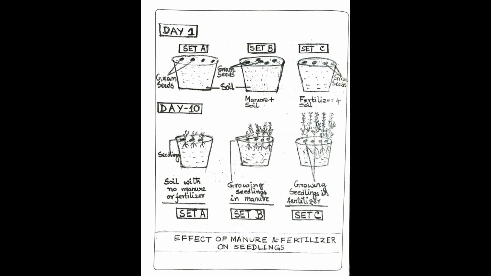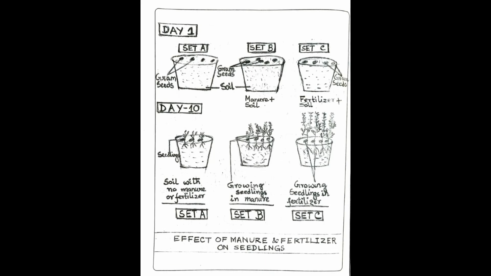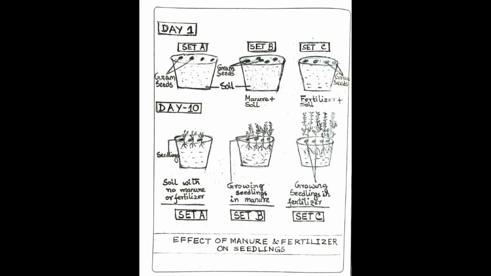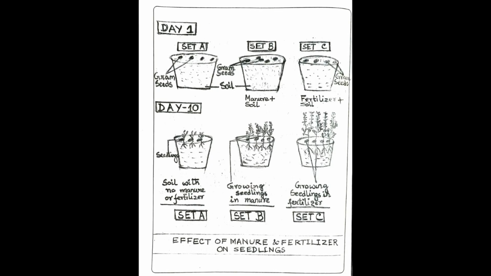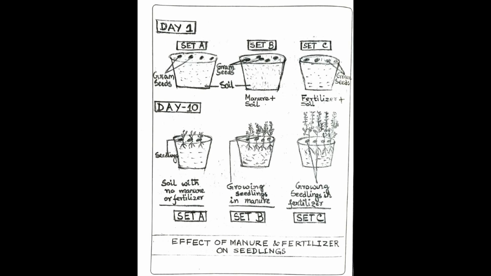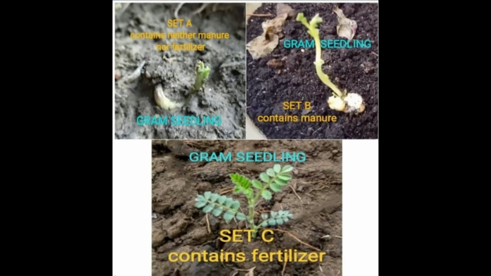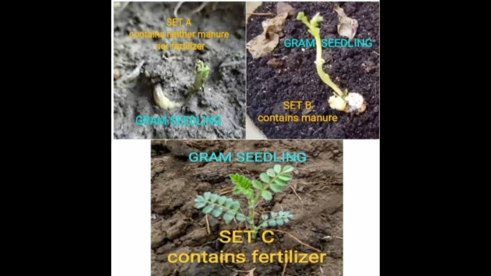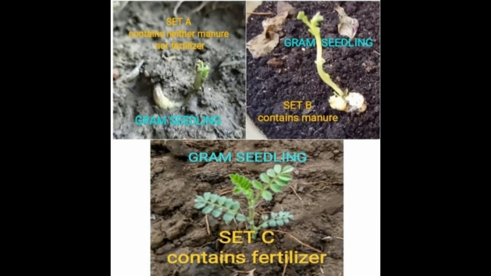The same thing is depicted in my school project, that the manure added soil has shown better growth than set A because in set B manure is added, which makes the soil more fertile than set A. And in set C, we can see the same thing.